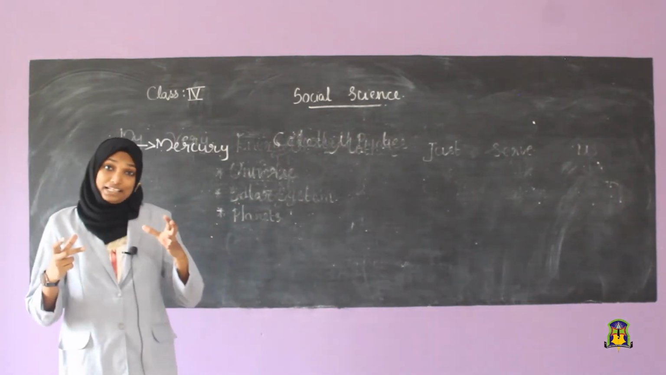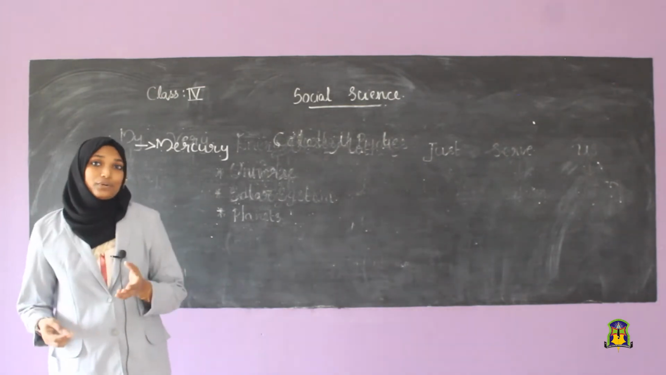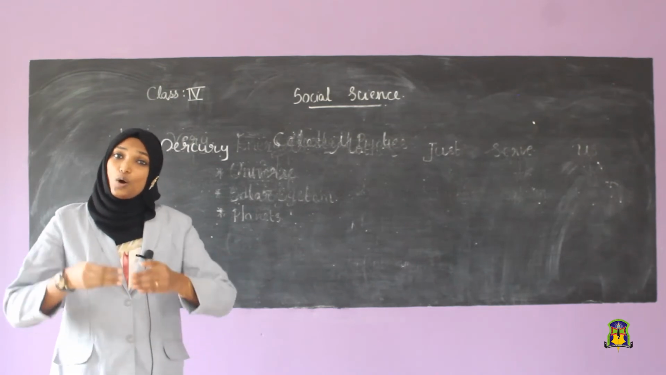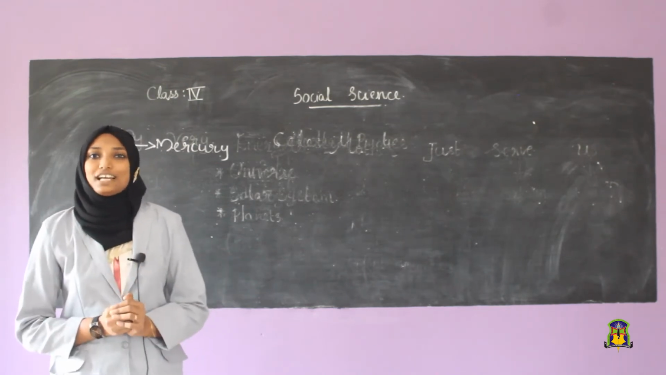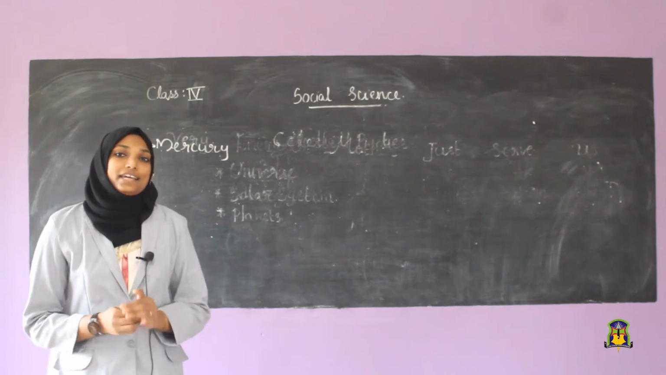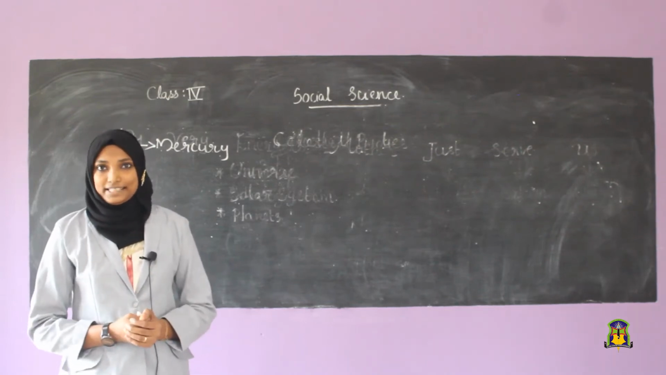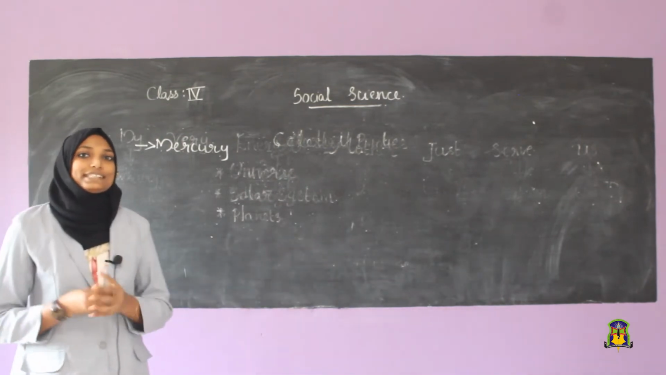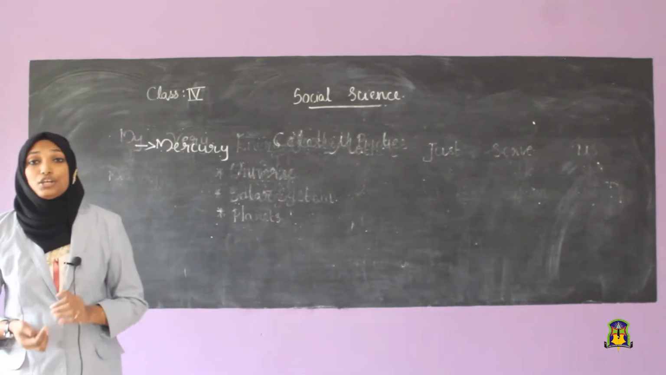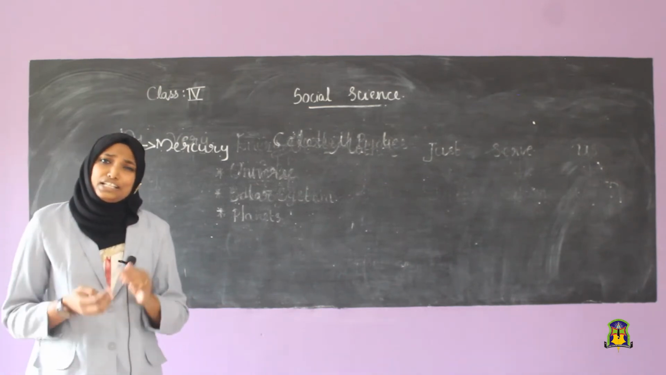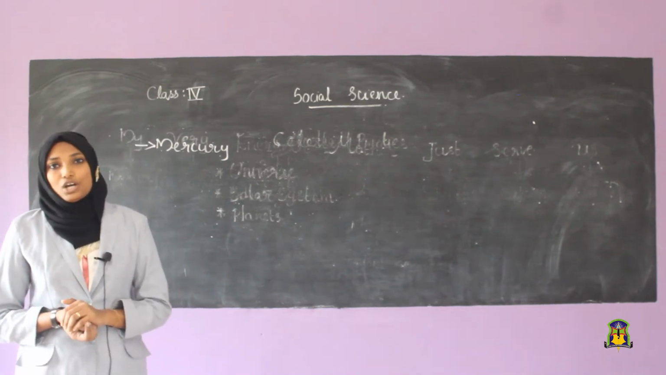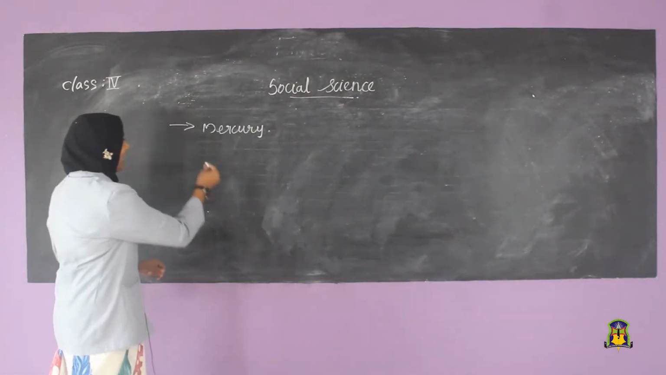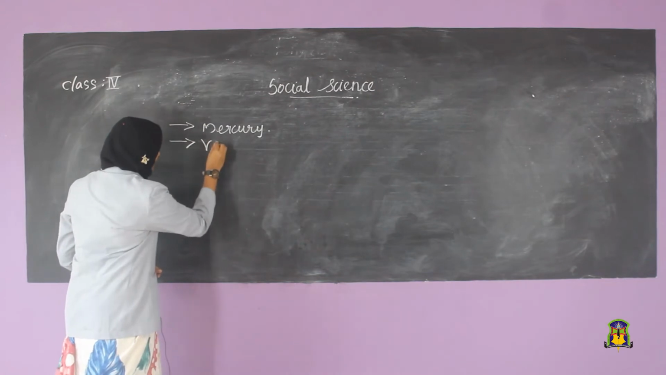Mercury, the planet. It is closest to the sun and it is the smallest planet in our solar system, and it has no satellites. The first one is Mercury. Mercury is closest to the sun, it has no satellites, and it is the smallest planet in our solar system. We are going to take our next planet, that is Venus.